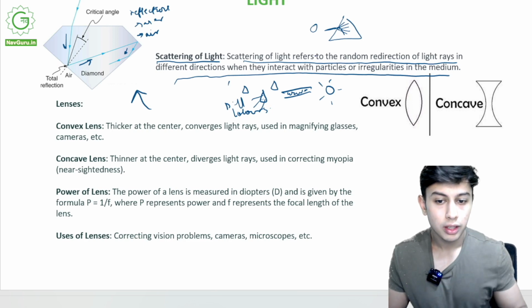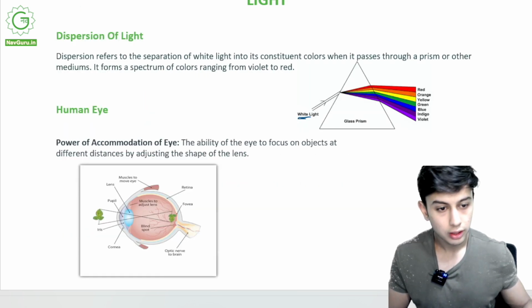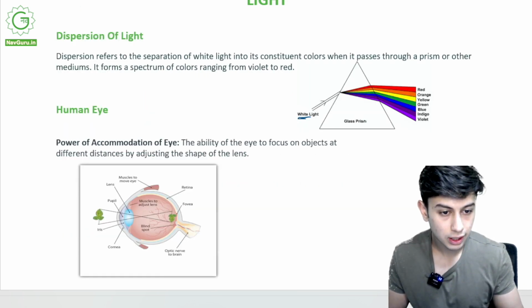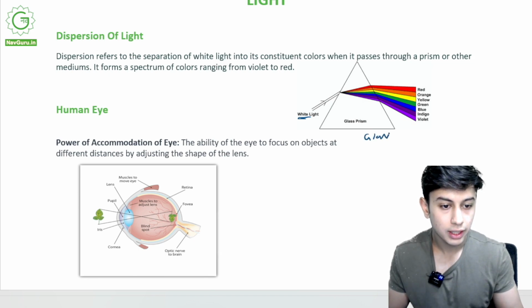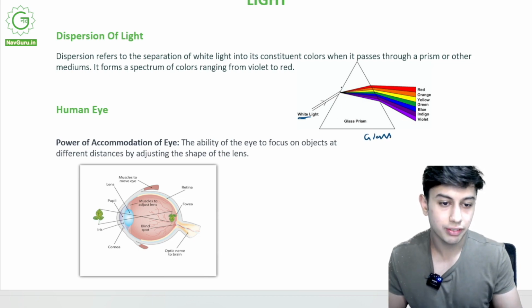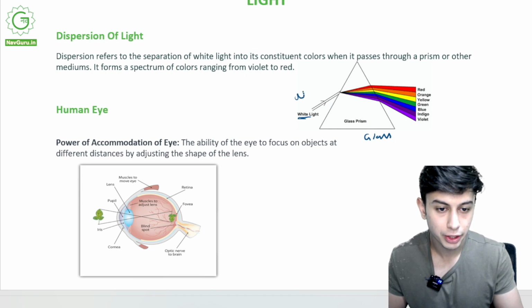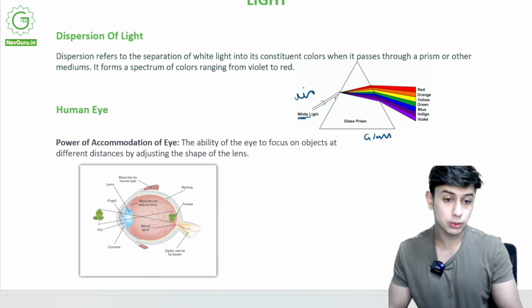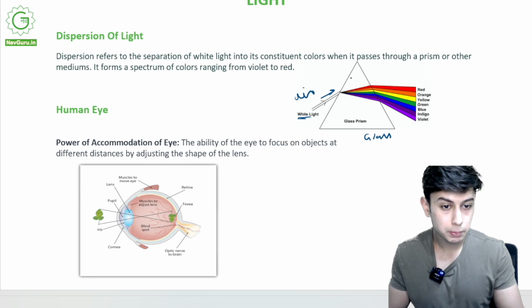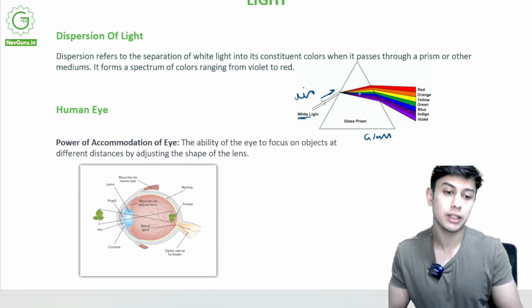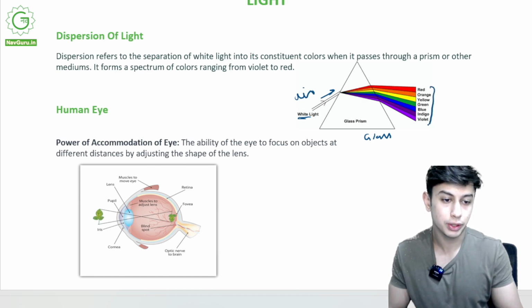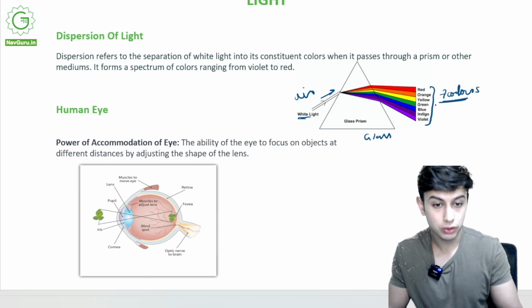Let's see over here. This is a glass prism. Glass has a different refractive index as compared to air. Maybe there's air over here, and the white light is going like this, and this prism breaks this white light into a band of different colors that we know as VIBGYOR. Seven colors. This is what makes our world beautiful and colorful.